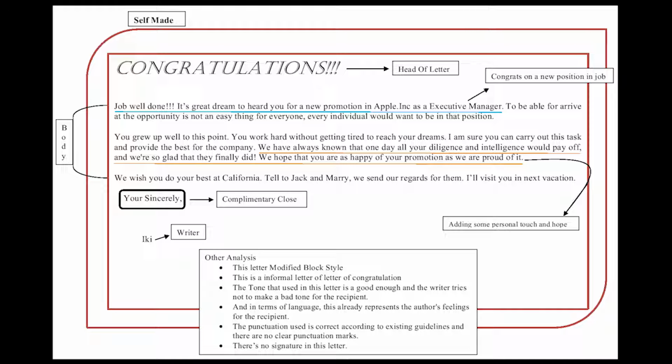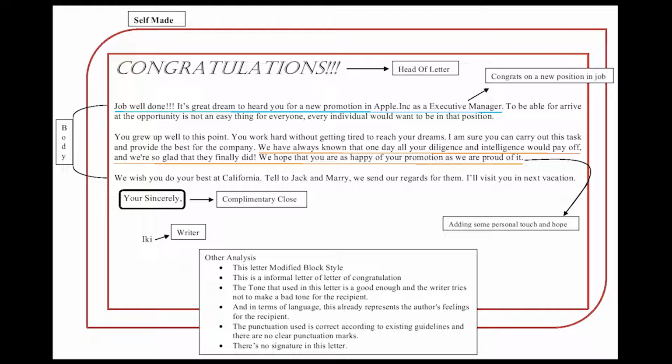Okay, and next is the tone. The tone used in this letter is good enough, and the writer tries not to make a bad tone for the recipient. So it uses unforgettable words. And the next is language.